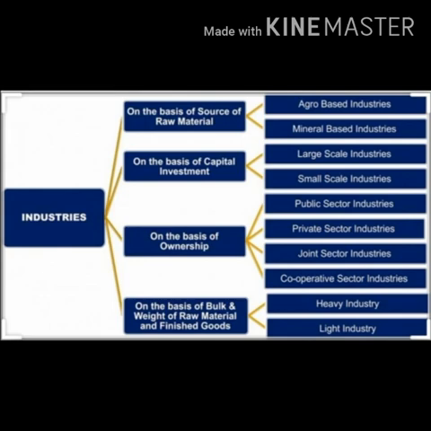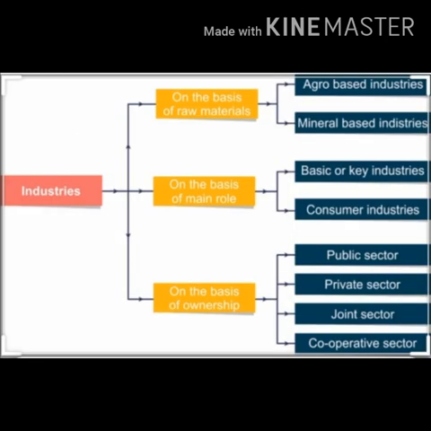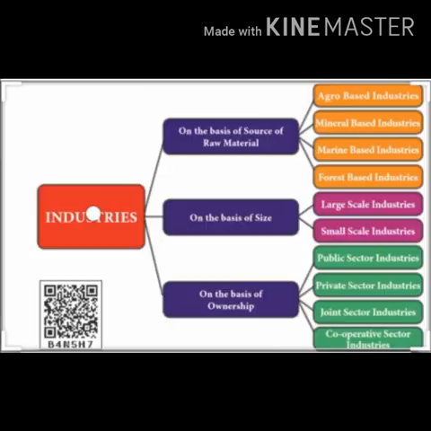Now the next category is on the basis of capital investment. In this, the industries are classified into two categories: small scale industry and large scale industry. A small scale industry is defined as an industry where the investment is done in crores. Example, footwear and plastic industry. Whereas a large scale industry is defined as one where the investment is done in millions or billions. Examples are iron and steel industry, cement industry and chemical industry.